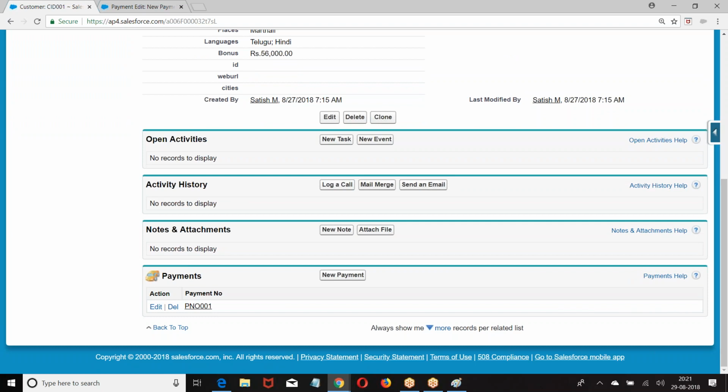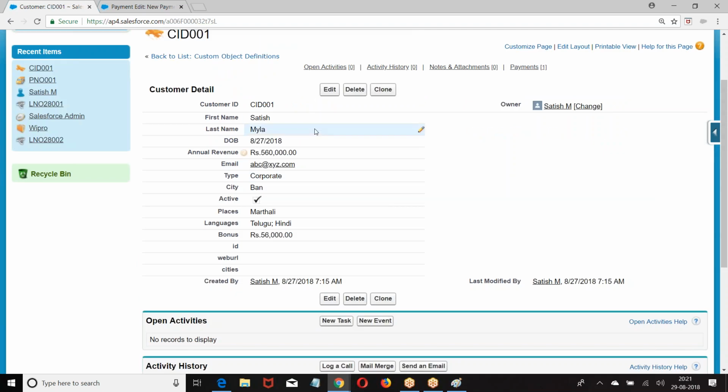Now what is this called? Related list. Now this page is called as what? Is it an edit page or detail page? It is the detail page. On the detail page of a parent, on the detail page of a master, we can see the corresponding related child records. I hope you are good. Every object will have home page, edit page, and detail page. On the detail page of a master, I can see the corresponding child records. I hope you are good.